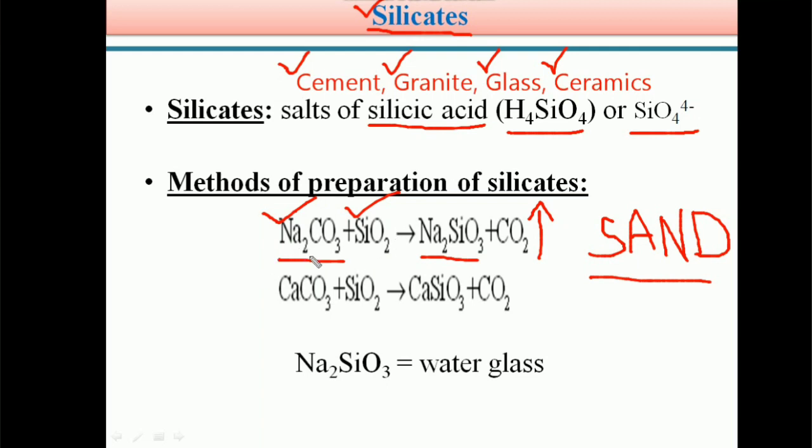For example, Na2CO3, sodium carbonate, is treated with sand, it forms Na2SiO3. It is called sodium silicate.